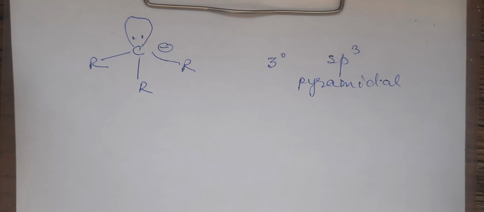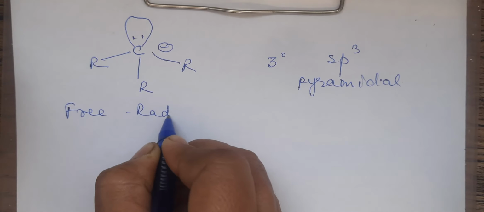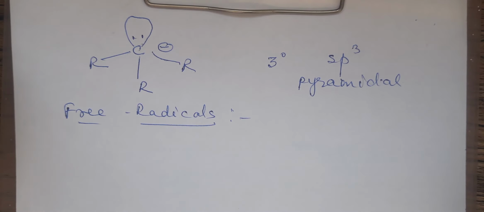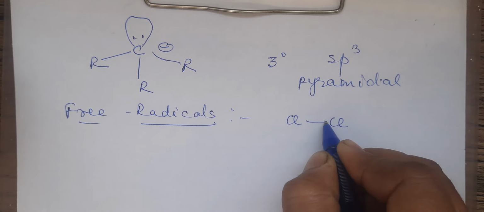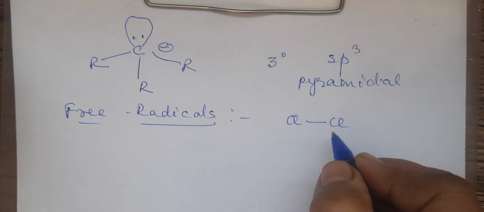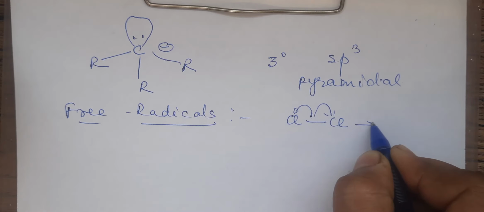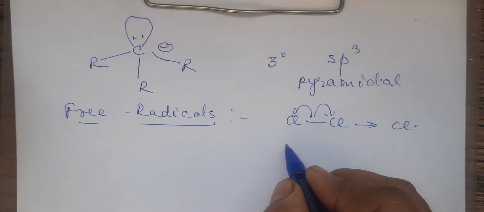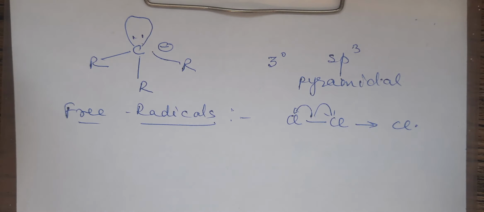Now, we will start with free radicals. What is a free radical, children? I already told you free radicals are formed by the homolytic fission of the bond. So, both the atoms which were having a bond, like we have discussed in the halogenation of alkanes, if electronegativity difference is not there between the two, this is going to break symmetrically. Going to break symmetrically means both the chlorine atoms will get 1 electron.